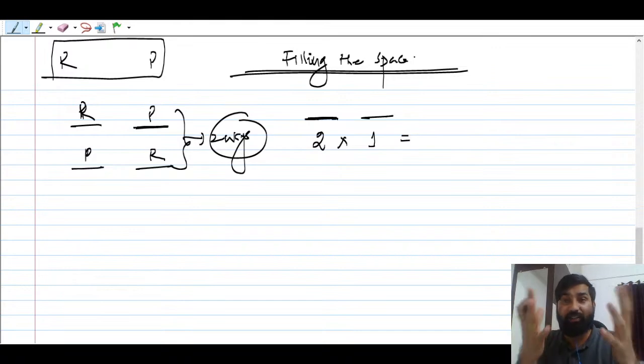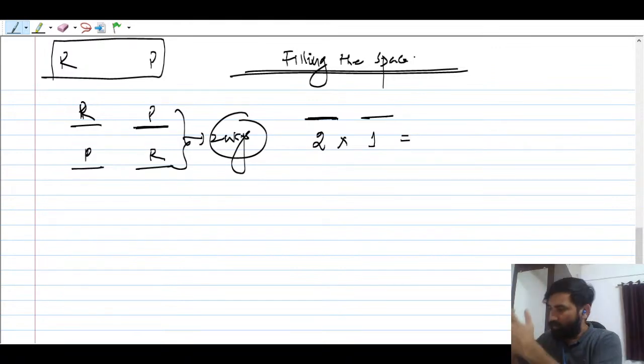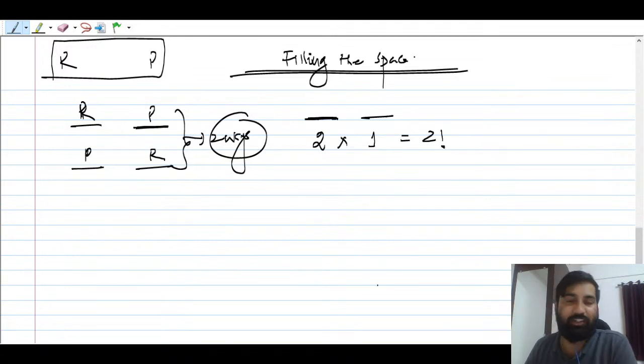Okay, any animal you can take, and you want to stand them in a row. You can say you want to fill them in the space, right? So this is basically what we call 2 factorial. Right now I did not introduce what factorial is, but please keep in mind this is 2 factorial, you can say. Let's just say 2 only.